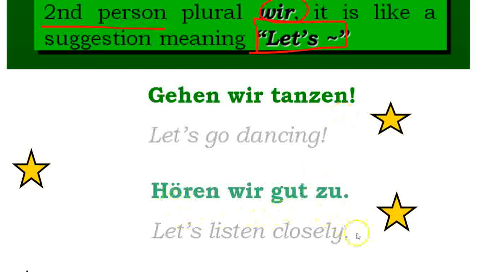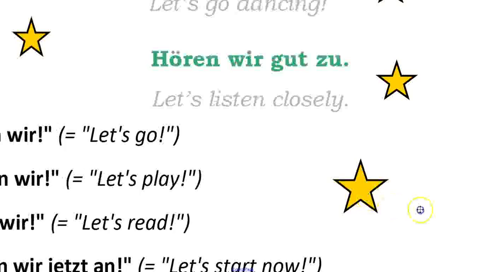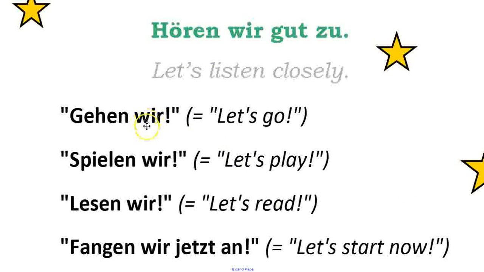Let's listen well or closely. And so, simplified: gehen wir, spielen wir, lesen wir, fangen wir jetzt an. All of these would be to include yourself. So, let us go, let's go, let us play, let's play. So, you're telling a group of people, including yourself.